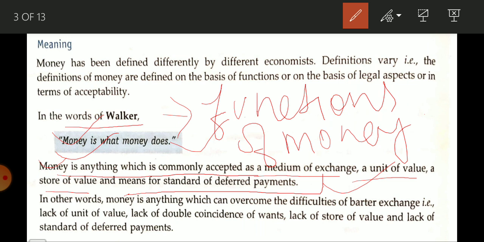After that you are going to write, in the words of Walker, money is what money does. Okay, so in simple terms, whenever a question is asked about the meaning of money, just write all four functions of money in a line. Money is anything that performs four functions: medium of exchange, a unit of value, store of value, and means for standard of deferred payment. So I think it is very easy to write the meaning of money. Just write the four functions of money together and you have the meaning.